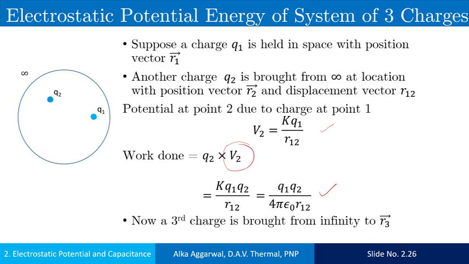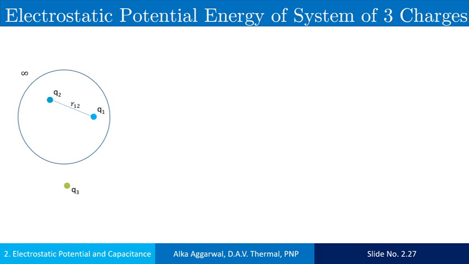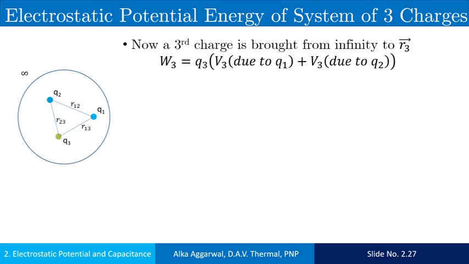Now, the third charge is brought from infinity to R3. So work done in bringing the third charge from infinity to point R3. Now this charge is in the electric field of the charge Q1 as well as in the electric field of the charge Q2.